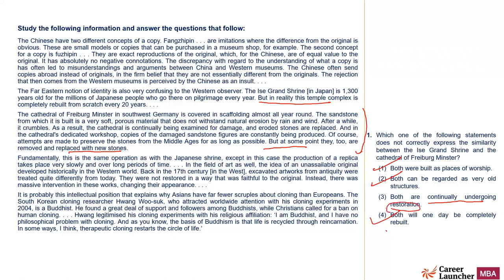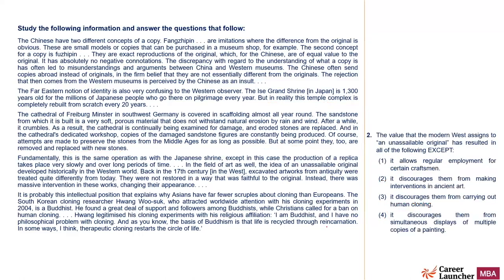It's not restoration. Restoration means taking it back to, or restoring, the original. That is how it is being used. So it is not restored. The Japanese one is built from scratch. It is not restored. So this is the right answer. They are not similar in the sense of restoration.